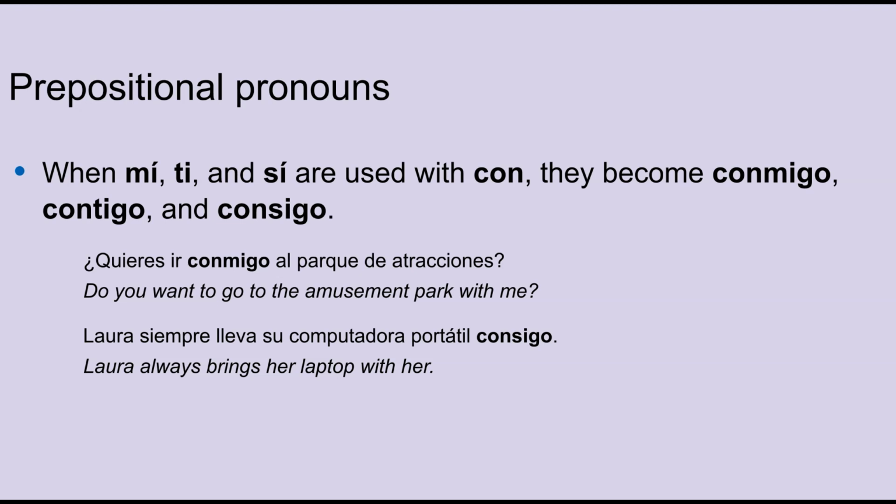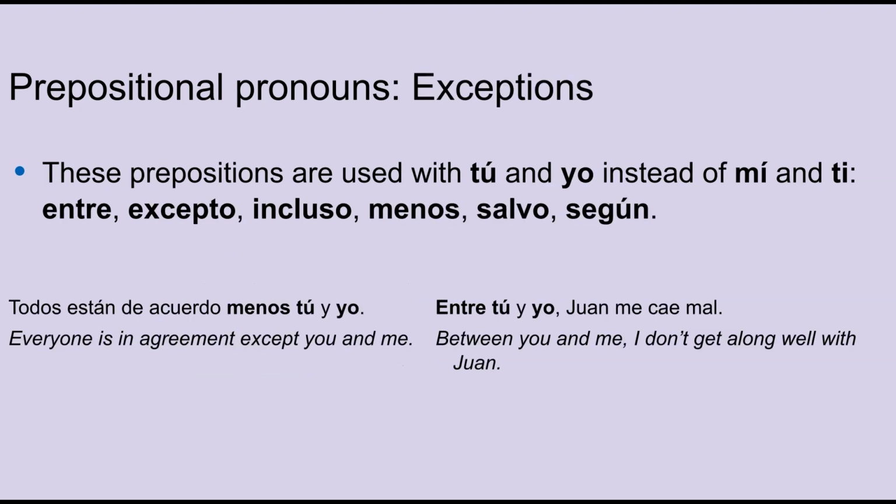Some prepositions are followed by yo and tú instead of me and ti. These include entre, excepto, incluso, menos, salvo, and según. Por ejemplo, todos están de acuerdo menos tú y yo. Entre tú y yo, Juan me cae mal.